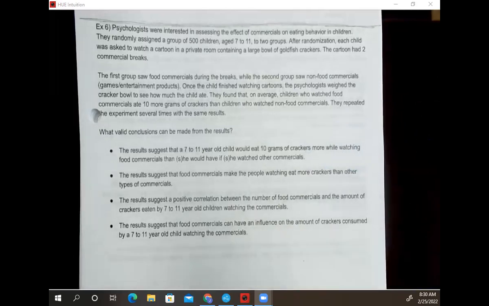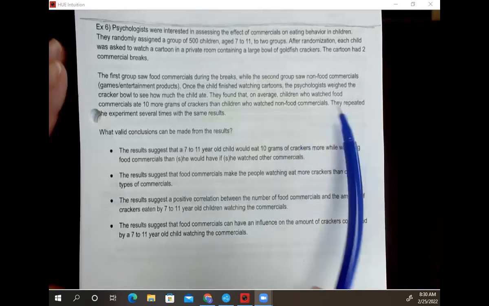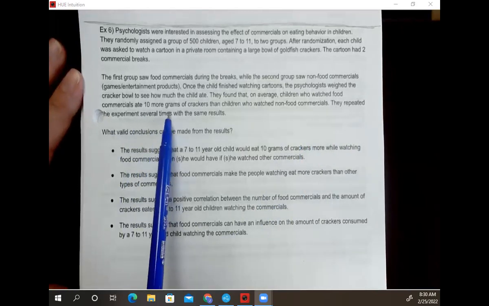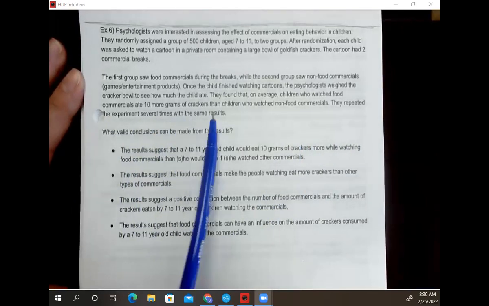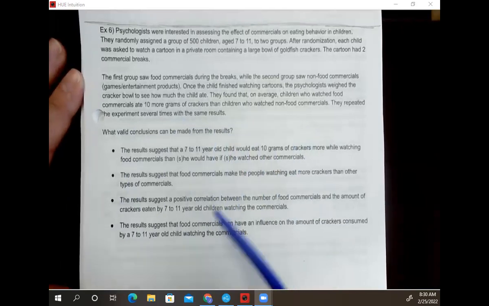Okay, so what we noticed was a difference here. Our kids who watched a commercial or watched 2 commercials, according to the experiment design, and saw food commercials tended to eat more crackers than kids who watched non-food commercials. Okay, that's what we're seeing here. That's what they're summarizing here. Children who watched food commercials ate 10 more grams of crackers than children who watch non-food commercials. So on average, this is what we're seeing.